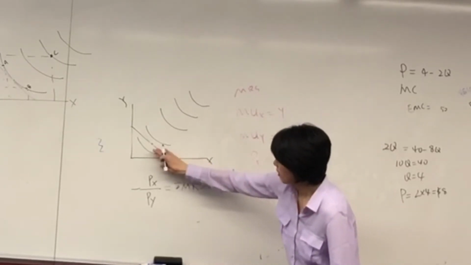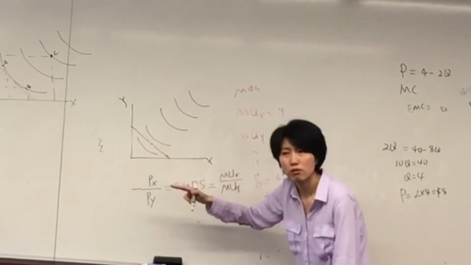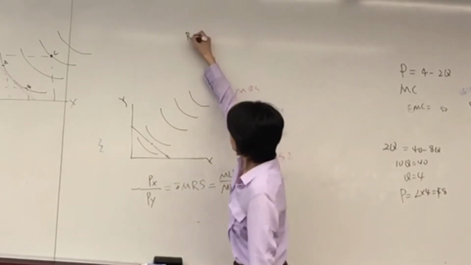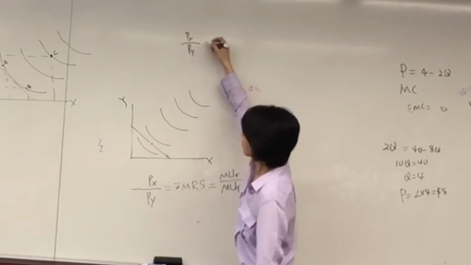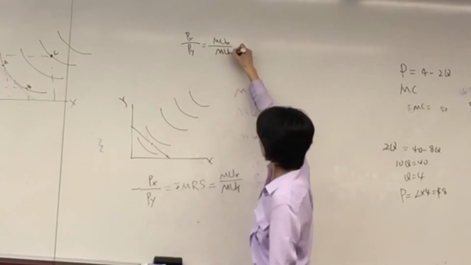Just make sure that the budget line is tangent to the indifference curve. So it's PX over PY, all positive, equals MUX over MUY.